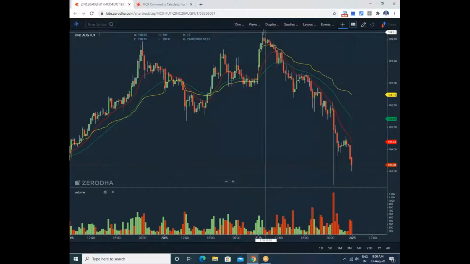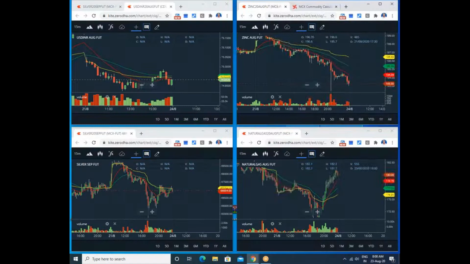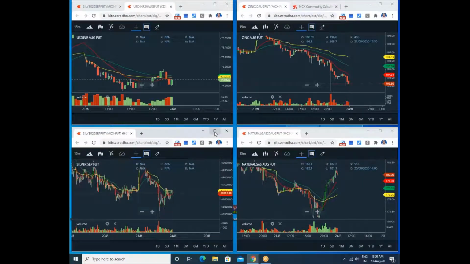So you have to clearly understand how it generates and what the characteristics of this pattern are. You have to repeatedly study it. This is a repeated pattern. This is a very important pattern. Okay, that's all about zinc for the day. And we'll go to silver. The next counter is silver.